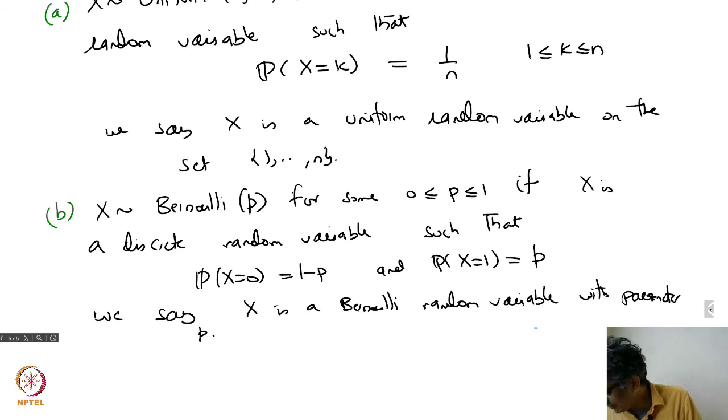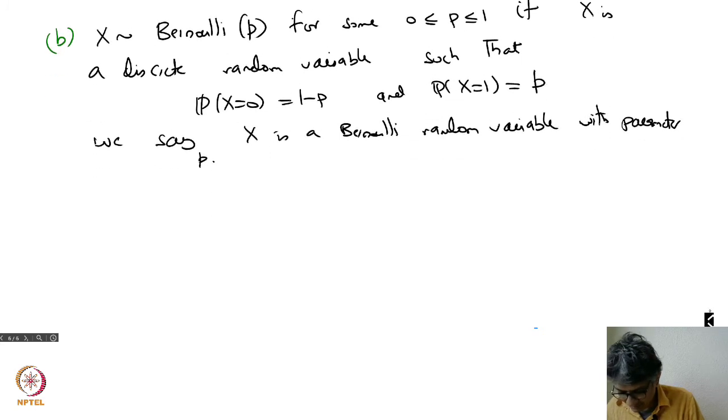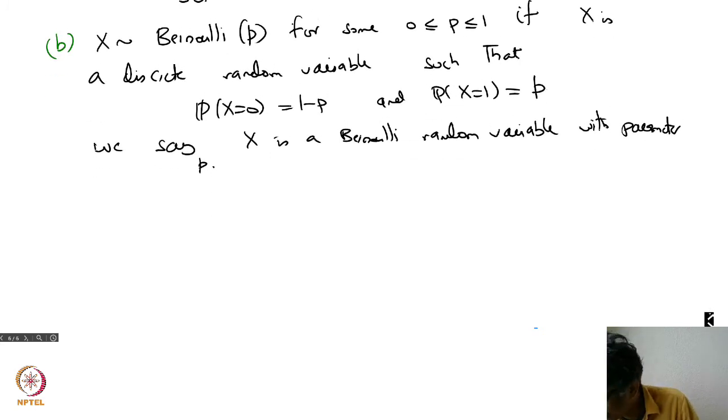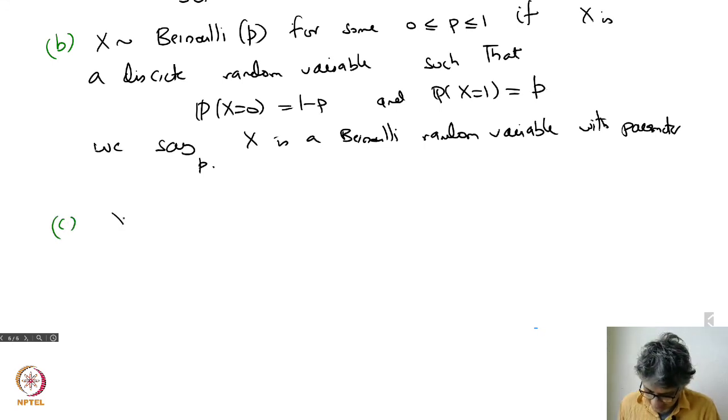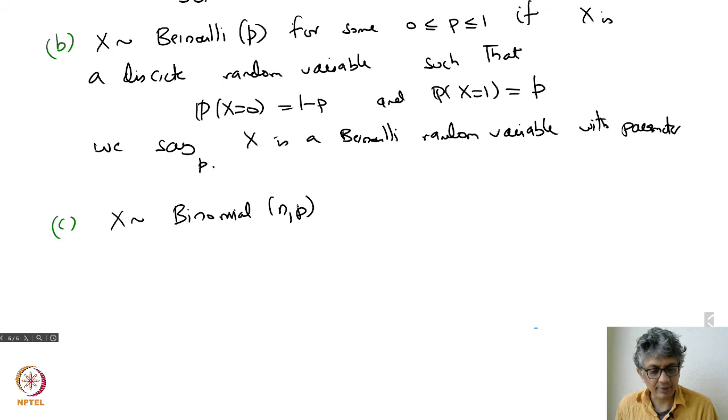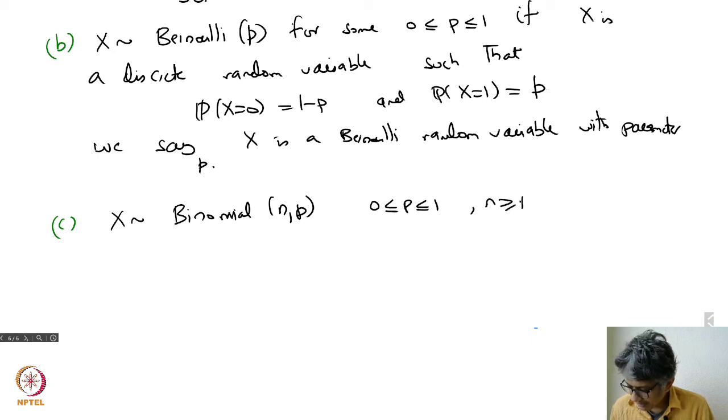So now we can do the same thing. We can discuss binomial. Let me write all these things down, so it's clear to all of us we're on the same page. I won't write down everything, but I'll write. So I can say X is binomial(N, P) if again we have P between 0 and 1, and N is bigger than or equal to 1.